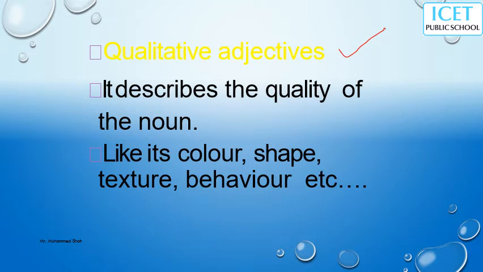An example, if any adjective shows the color, we said colorful butterfly. Colorful is the quality of the butterfly. So colorful is a qualitative adjective. If any word shows the color of the noun, or shape of the noun, or texture of the noun, or behavior of the noun, such kind of qualities, if any adjective describes them, then we know definitely that it is put in the classification of qualitative adjectives.